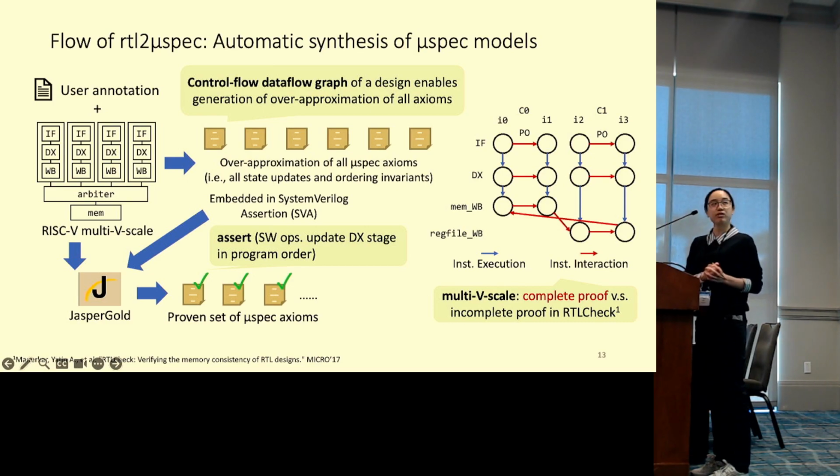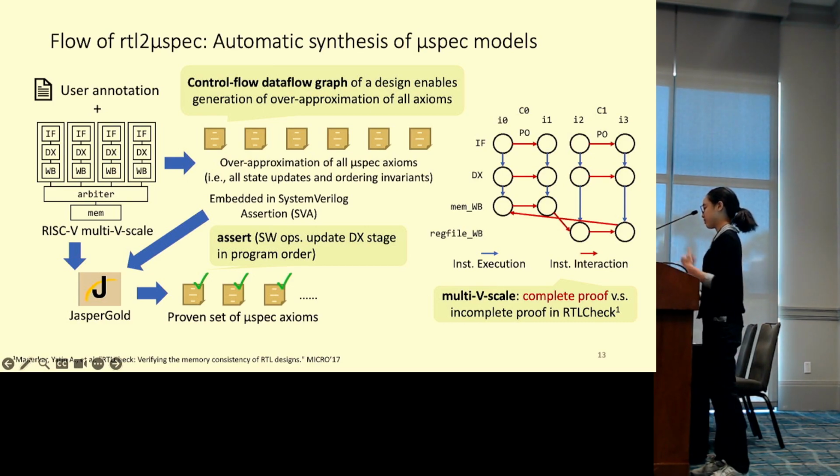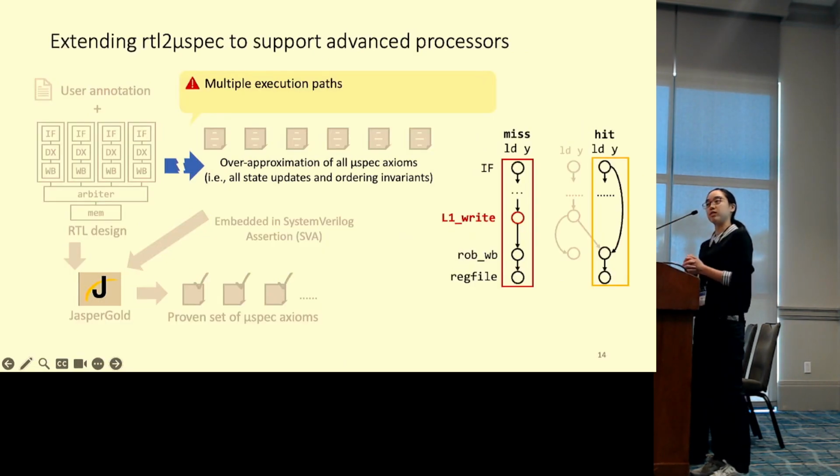And while this improves over prior work, RTL2Mixedback can only handle simple processors due to several limitations. Some of them are related to the features of the input design. One is that it has limited support for designs where instructions exhibit multiple execution paths. An example is a design feature in caches where a memory operation can have a cache miss versus cache hit path, as shown on the right.